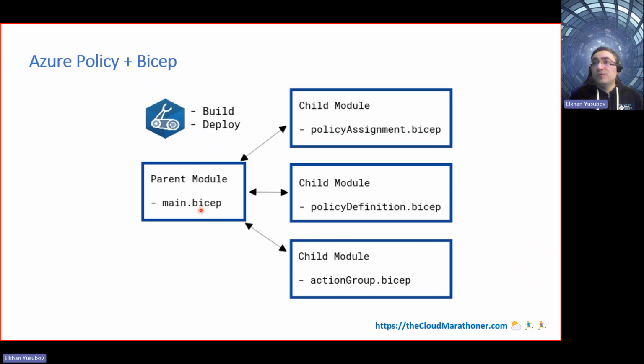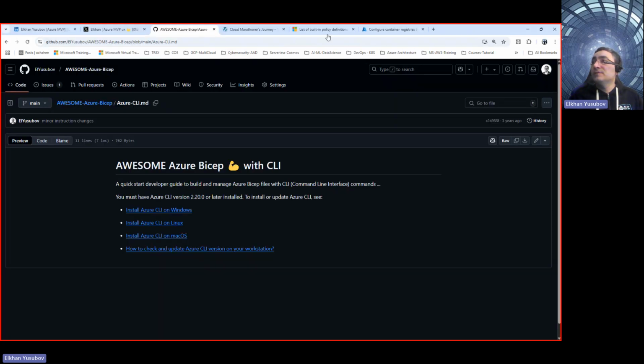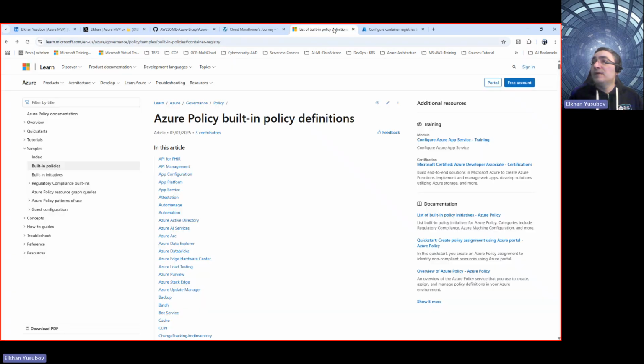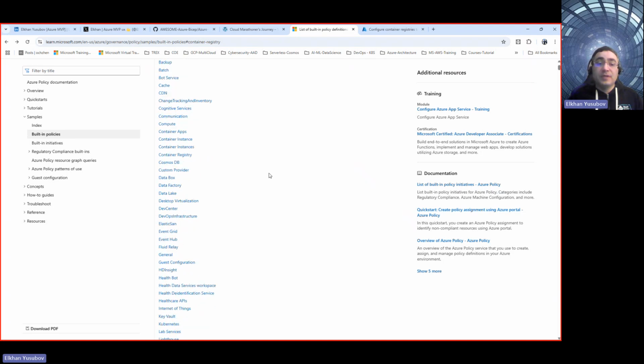So before going even further, I want to mention that there are a number of built-in policies, and I want to walk you through that so you are aware of it. Here we have Azure Policy built-in definitions, which you can look into for samples to get started. Sometimes it's not that easy to get started, and it's very important to know what you can use. Here, if you scroll, let's look at, for example, Azure Container.